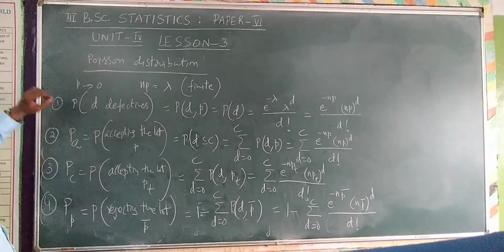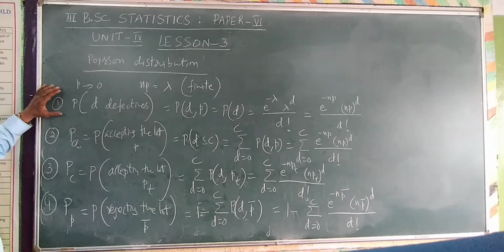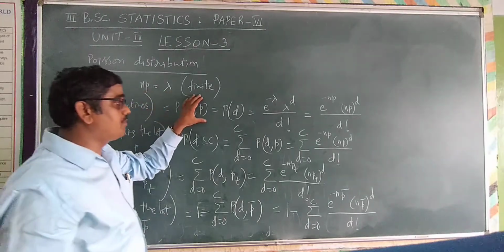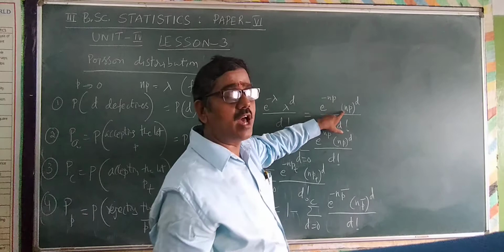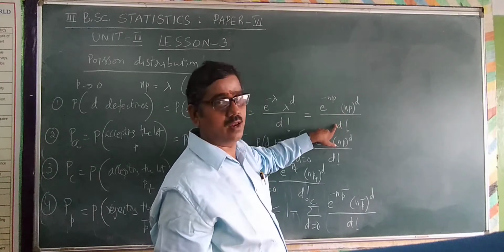I explain once again. Probability of D defective items is calculated by probability of D comma P, which is e power minus NP into NP power D divided by D factorial.